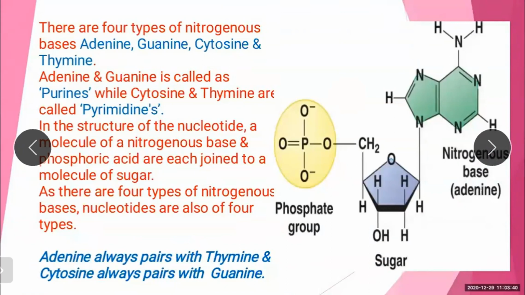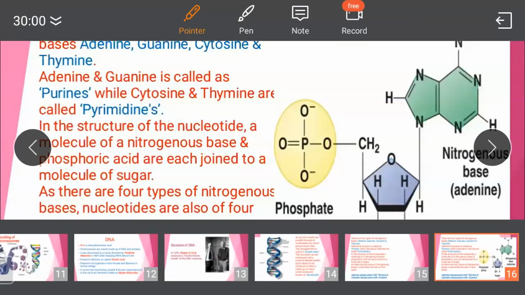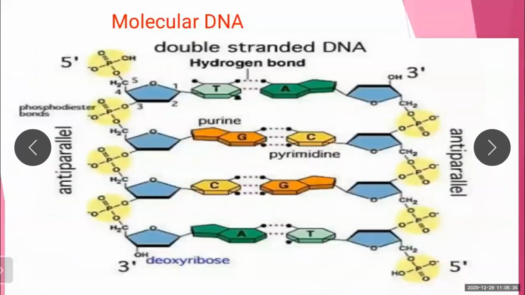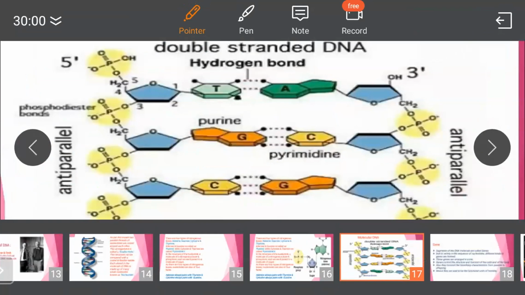The deoxyribose sugar and the phosphoric acid alternate with each other and are arranged on the outer side of each helix. Okay. So the genes, in the form of nucleotide sequence, are located on the DNA molecule, which is transmitted from the parental DNA to the offspring. Offspring means the next generation.